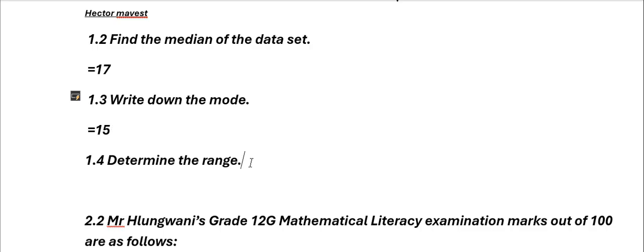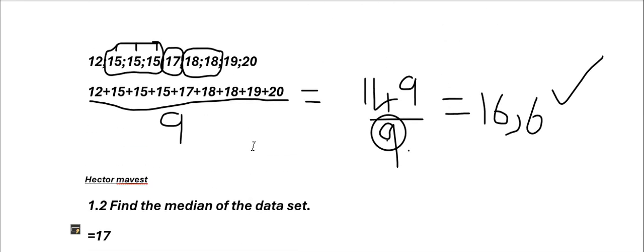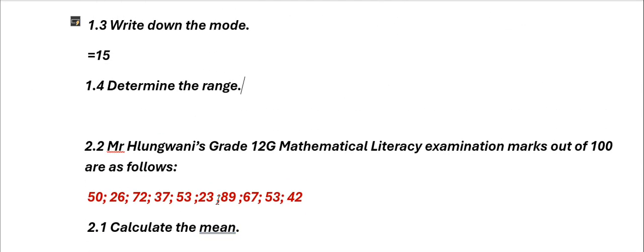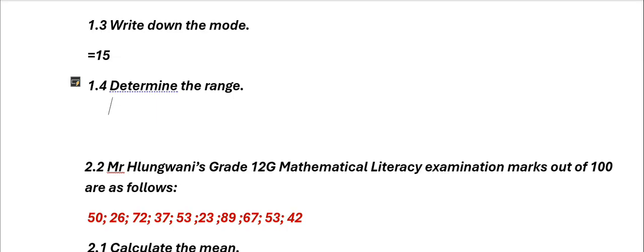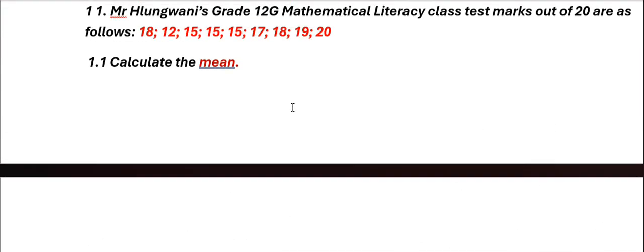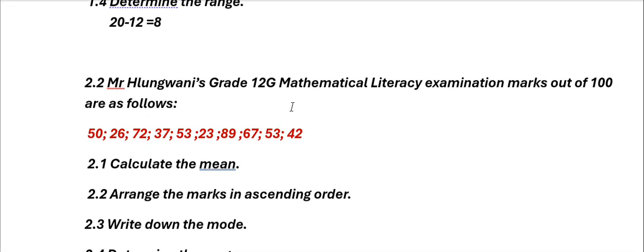Then now we have to determine the range. How are we going to determine the range? Remember we said the range is the bigger number minus the small number. That means highest minus the lowest, which is 20 minus 12. Then we get 8. Our final answer is going to be 8. That's how we deal with our mathematical literacy, good people. You cannot fail if you take everything that I'm telling you into consideration.